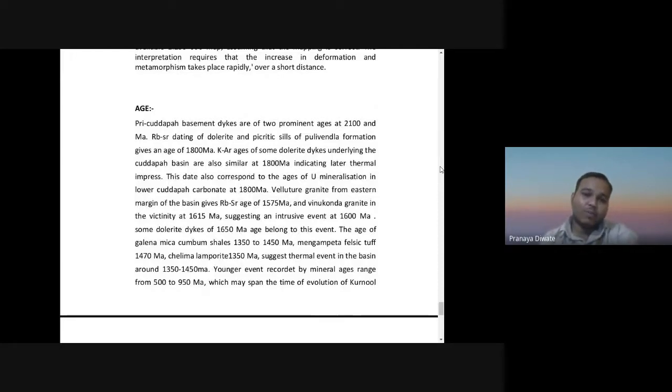Then you have potassium argon ages of some dolerite dikes. So these are different ages given by different formations, different kinds of dates we have.